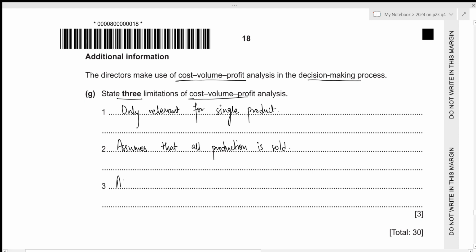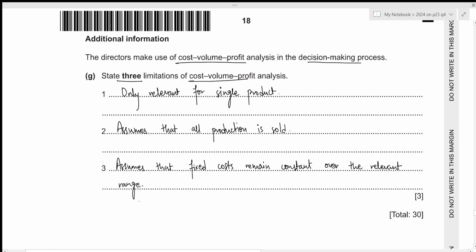So assumes that fixed costs remain constant over the relevant range. Okay. That's all for this part as well as the entire question.